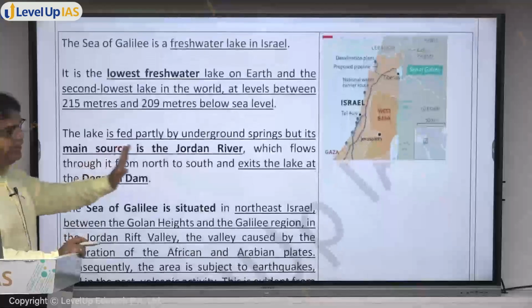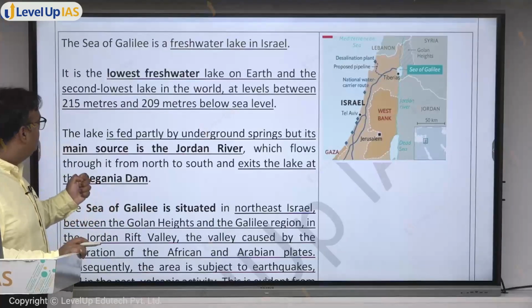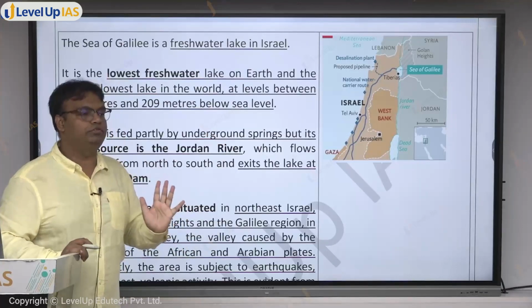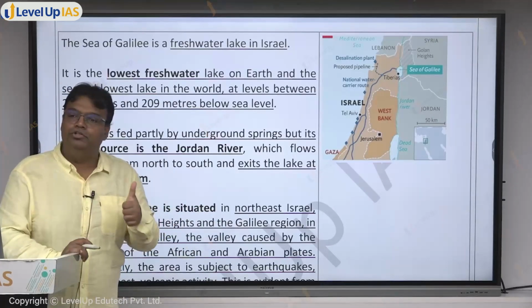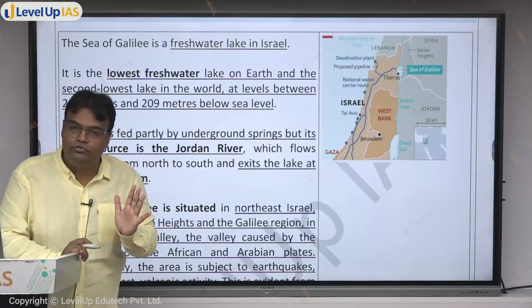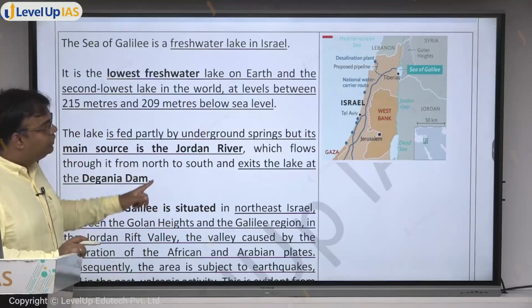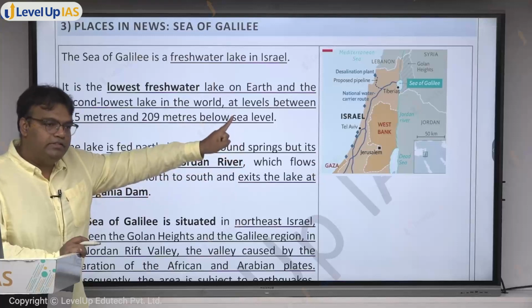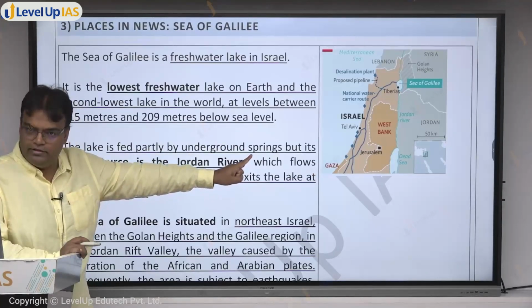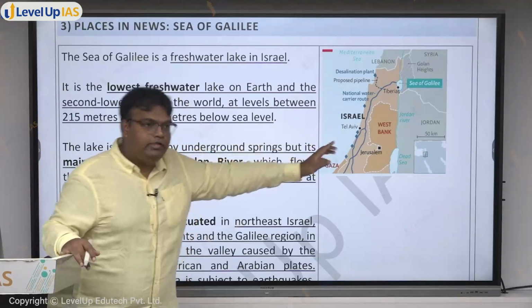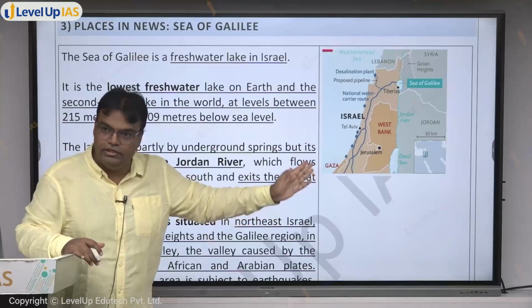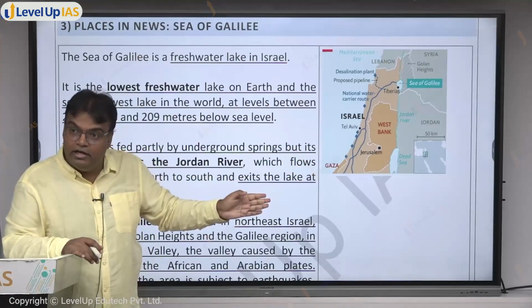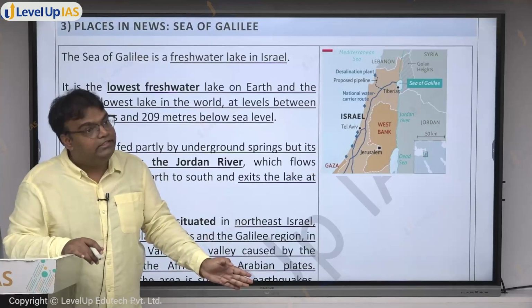Now this lake is fed from some springs also, some underground springs also, but most of its water it gets from the Jordan River. Where is it getting most of its water from? The Jordan River, which flows from the border of Lebanon and Syria, enters Israel, enters the lake, Sea of Galilee. It's a lake only, enters the Sea of Galilee, and then it emerges again and eventually falls into Dead Sea. Dead Sea is saltwater lake.